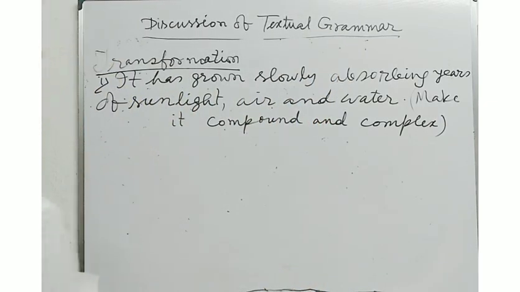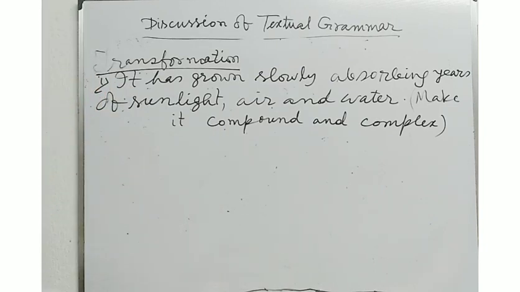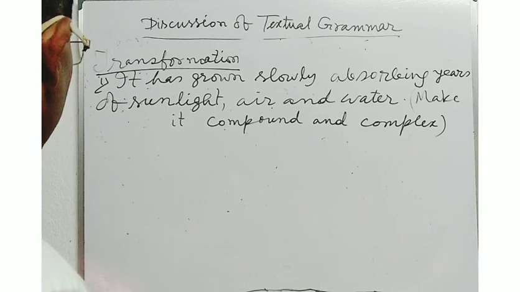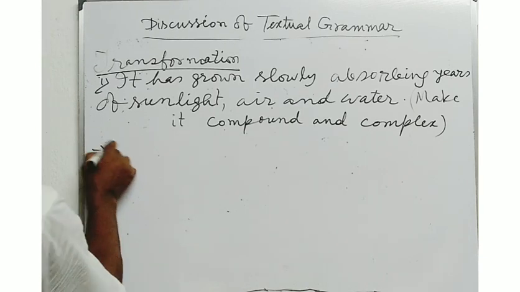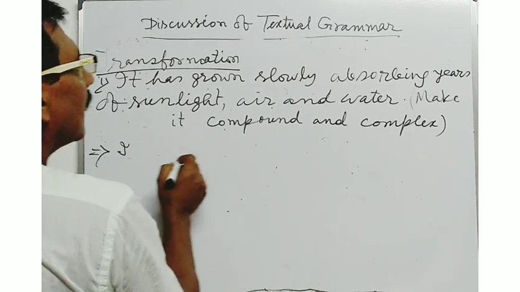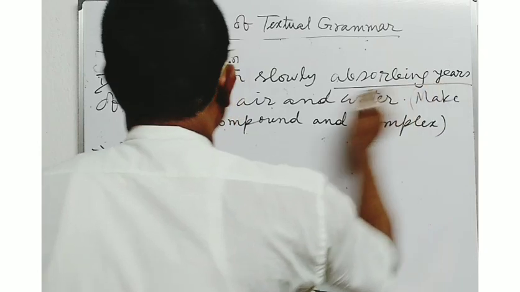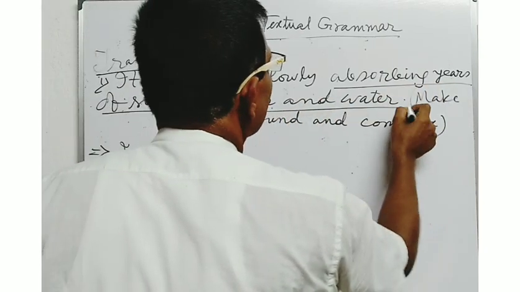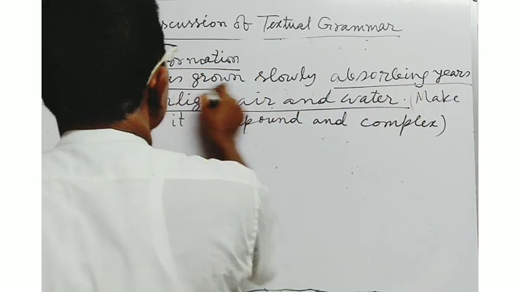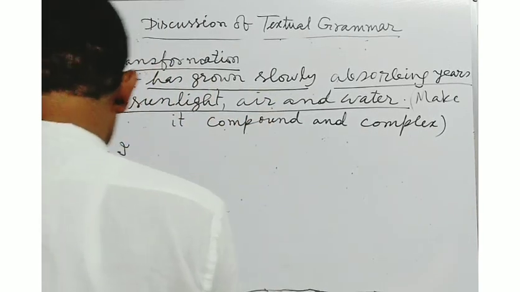If you convert the sentence into compound structure for the first time, you will have to write the answer in this way. It has absorbed years of sunlight, air and water and has grown slowly. This will be the answer in the compound structure.